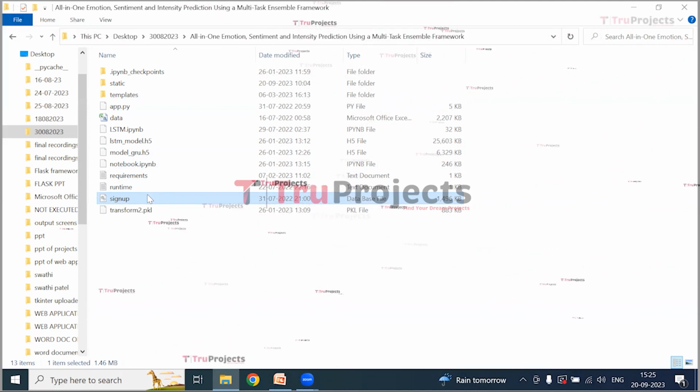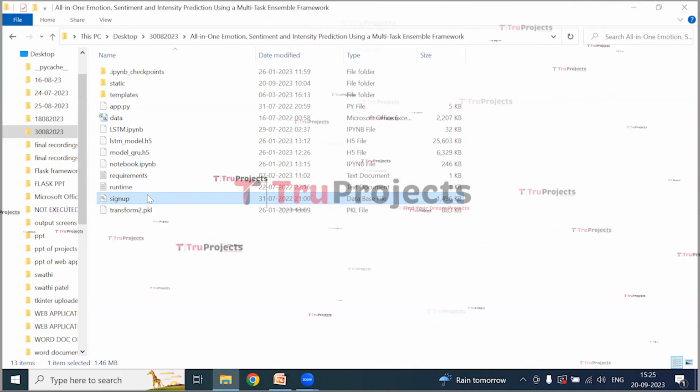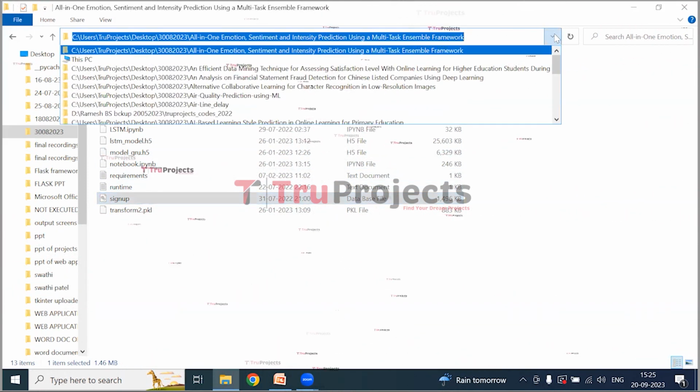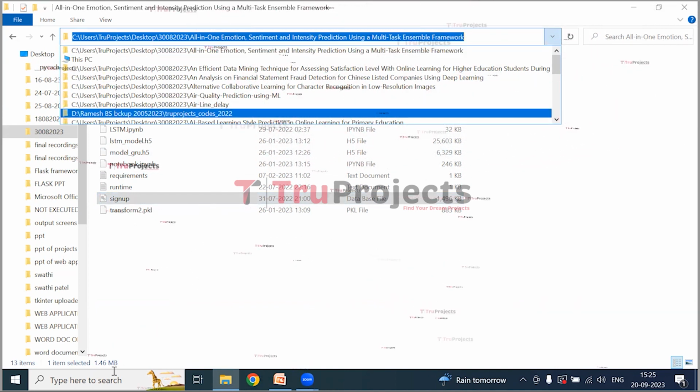First, we need to copy the path of the code folder from the address bar of the file explorer. I am copying the path. Open the Anaconda prompt.